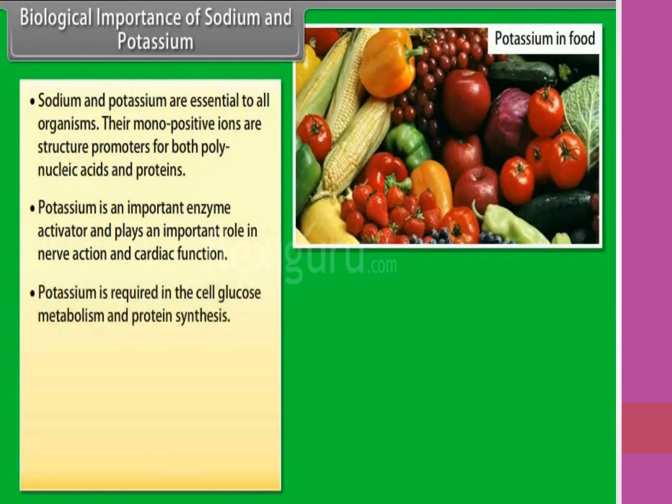Okay children, that's all about alkali metals. In the next class we will see alkaline earth metals. Are you clear?